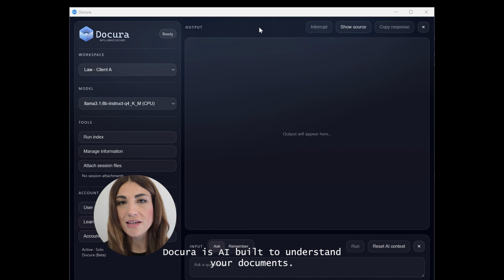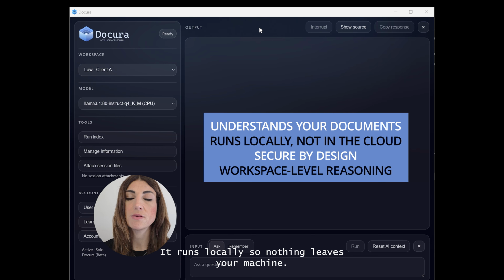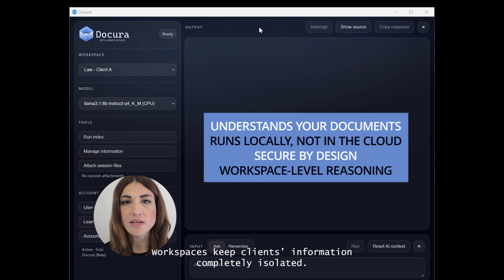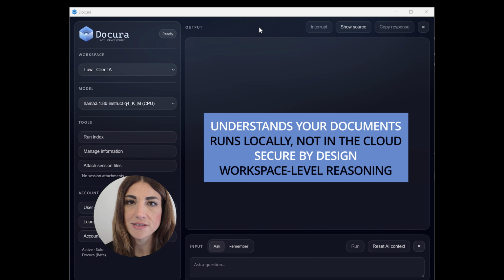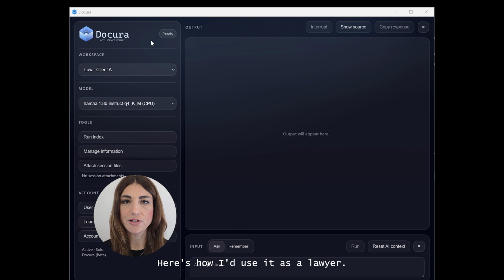Docura is AI built to understand your documents. It runs locally so nothing leaves your machine. Workspaces keep clients' information completely isolated. Here's how I'd use it as a lawyer.